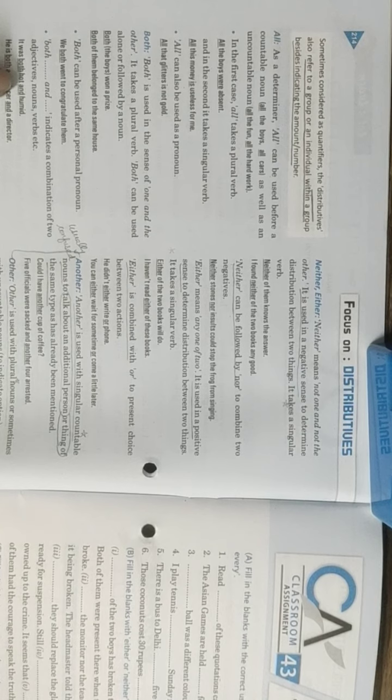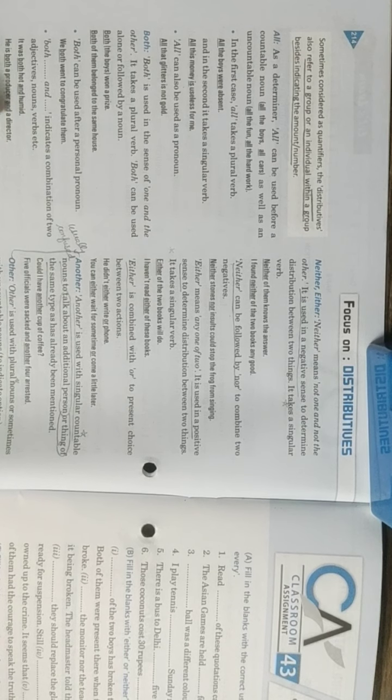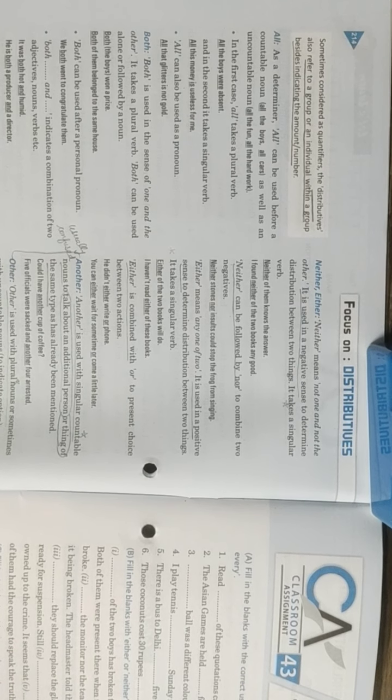It was both hot and humid. We're talking about the weather and we have joined hot and humid using the words both and. He is both a producer and a director. He both produces, here we are adding verbs, he both produces and directs. Produces and directs is a verb, films.